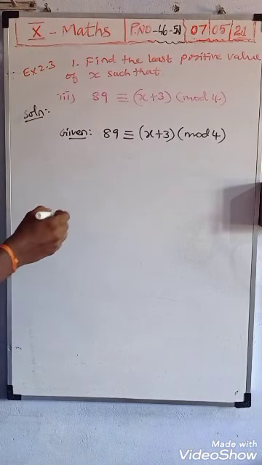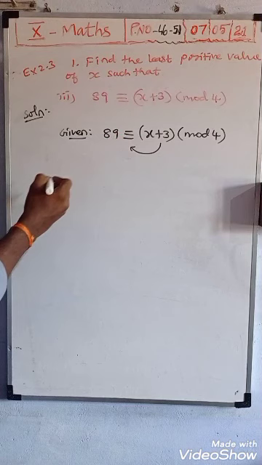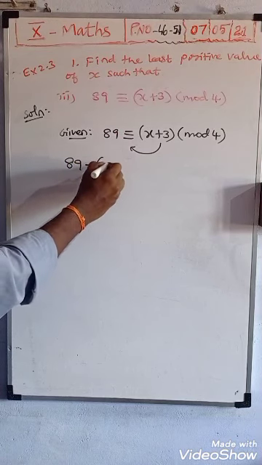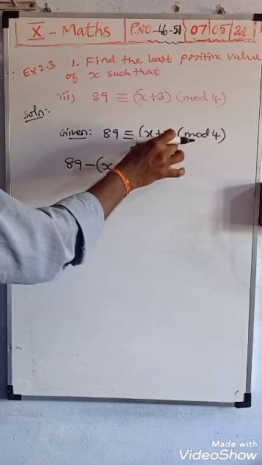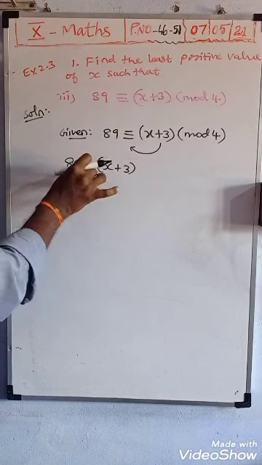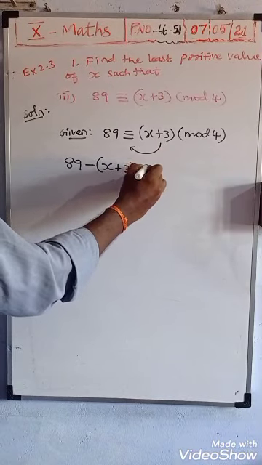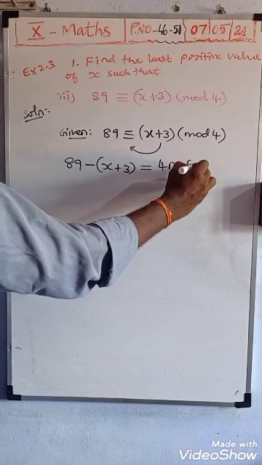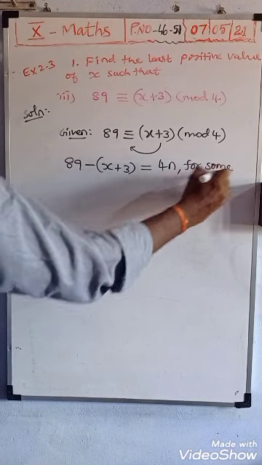Now how do we solve this? First, this term comes to this side: 89 minus of x plus 3, both terms together, so plus this side comes minus of this. So the congruence is removed, and mod 4 you change into 4n for some integer n.